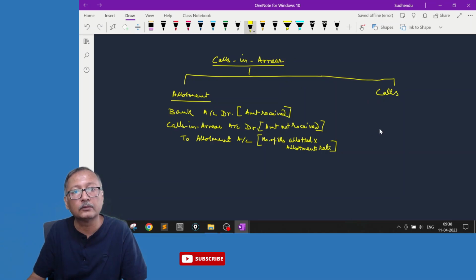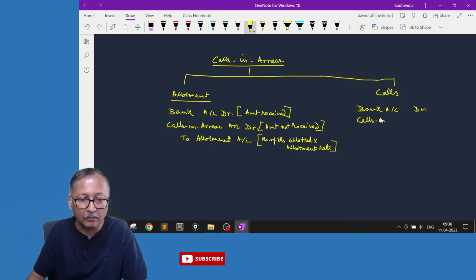If the calls are not paid, same entry: bank account debit, calls in arrear account debit to the particular call account.